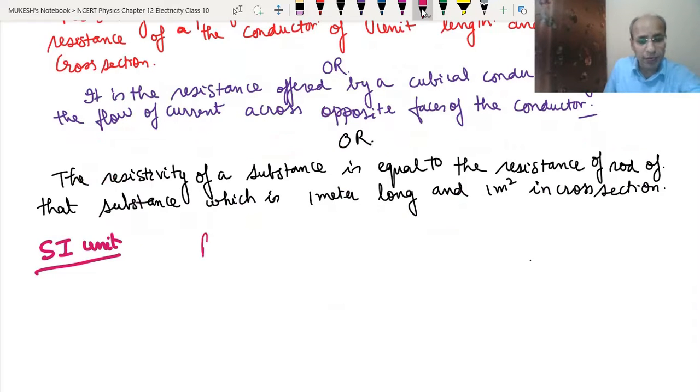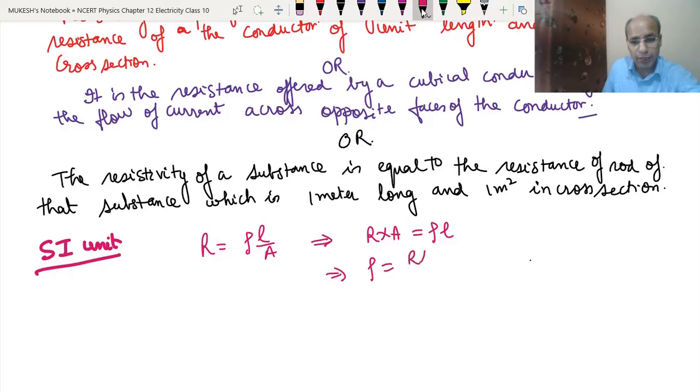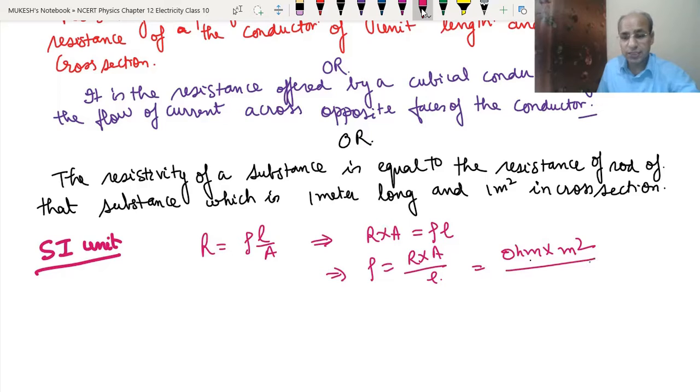See, we have R equals rho L upon A. If we cross multiply, R into A equals rho L. It means that rho equals R into A upon L. We know that the SI unit of resistance is ohm, the SI unit of area is meter square, and the SI unit of length is meter.